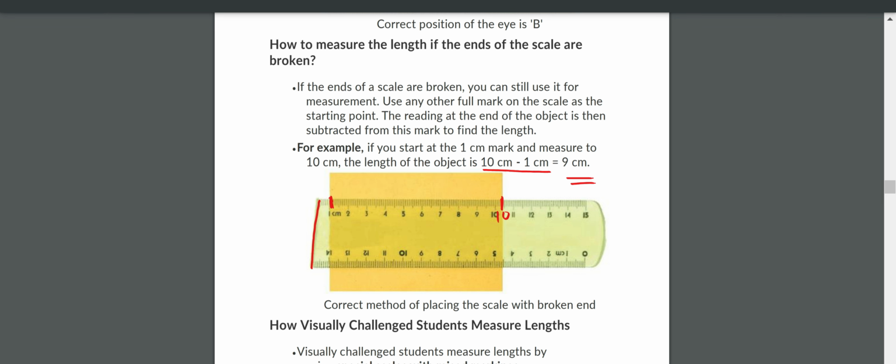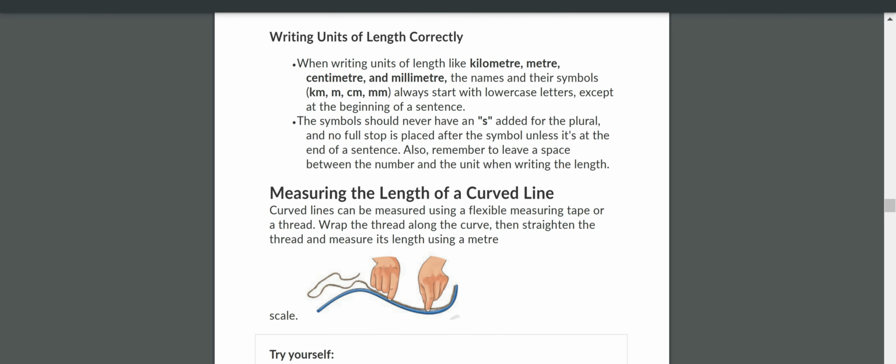Now, writing units of length correctly. When writing units of length like kilometers, meters, centimeters, and millimeters, the names and their symbols km, m, cm, mm always start with lowercase letters, except at the beginning of a sentence. The symbol should never have an s added to the plural, and no full stop is placed after the symbol unless it's at the end of the sentence.